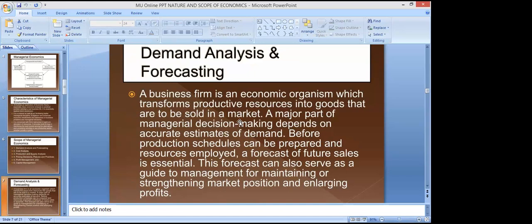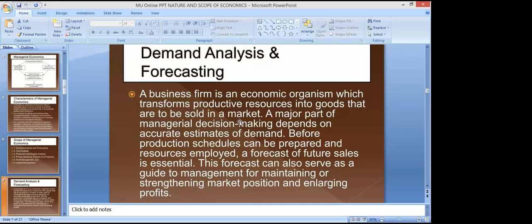So ultimately, this is the work of the business. This is the profession of a business firm. It transforms various productive resources into goods that are being sold into a market. A major part of managerial decision making depends on accurate estimates of demand.